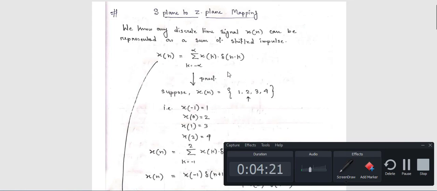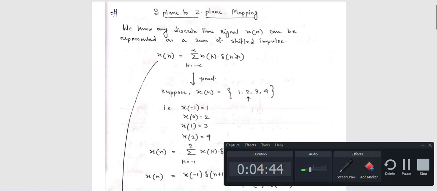In signals and systems, or signal processing, the impulse function is very important, because using it we can analyze the signal briefly, and calculation becomes much easier compared to the normal domain.